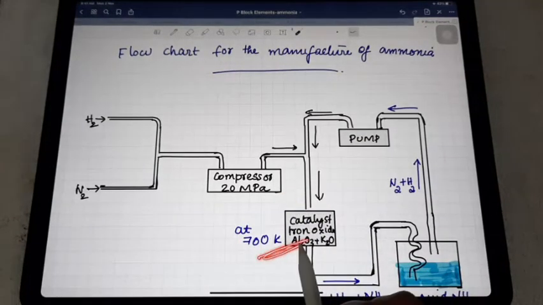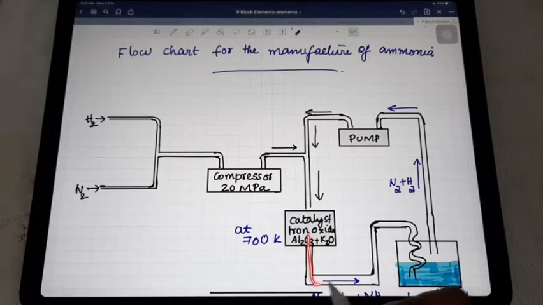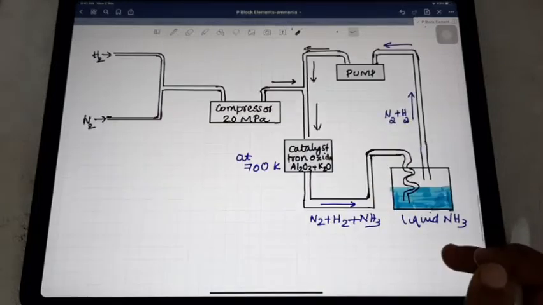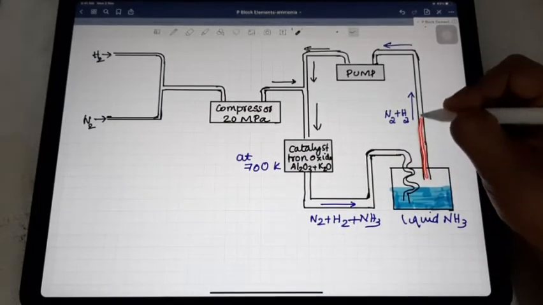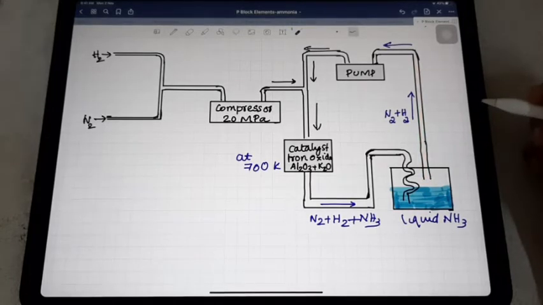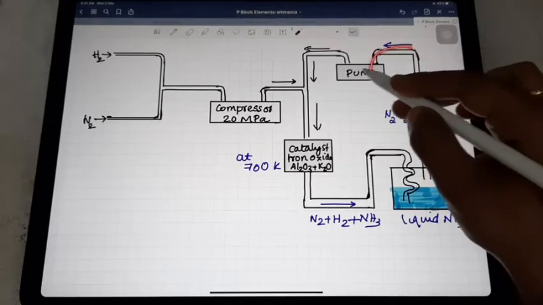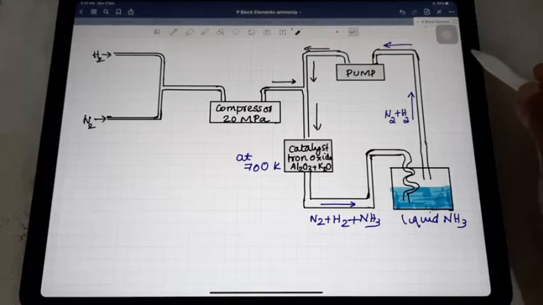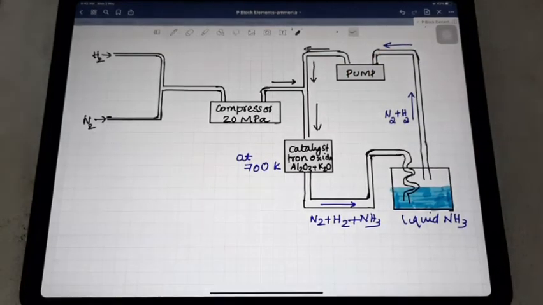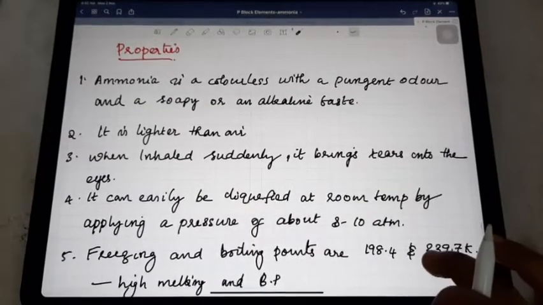At 700 Kelvin, in the ammonia converter, we are able to get liquid ammonia. The unreacted nitrogen and hydrogen gas which escape condensation are recirculated through the converter. Okay, this is just a flow chart, just go through that. Okay, the next one, properties of ammonia.